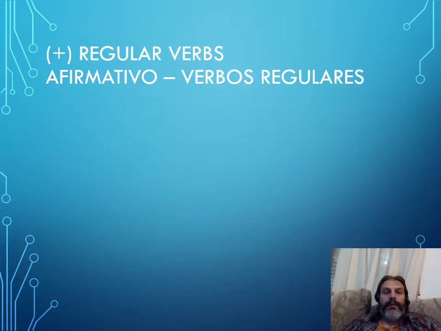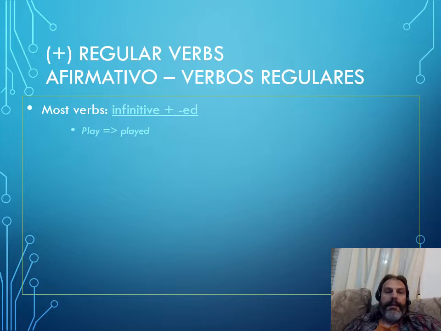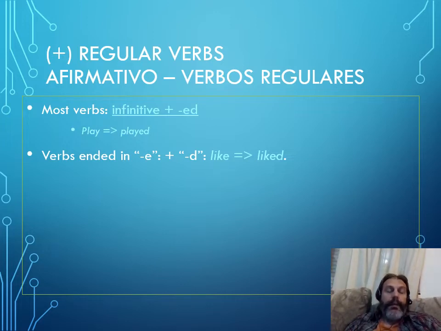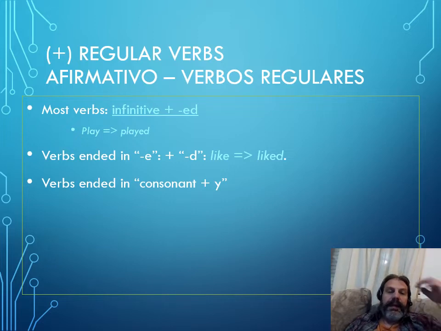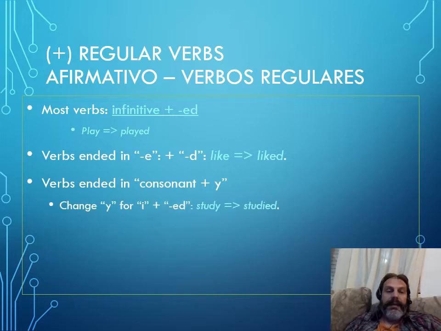Today I want to focus on how to create the ed of regular verbs. So please remember that in general, the general rule is that we add ed, like in play, played, or we add a d if the verb already ends in e, like the verb like, it becomes liked, or that verbs that end in consonant plus y will change the y for an i, like for example in study, studied. Same thing we did with the plurals, for example. The y was changed into an i. That's what happens here. So study, studied.